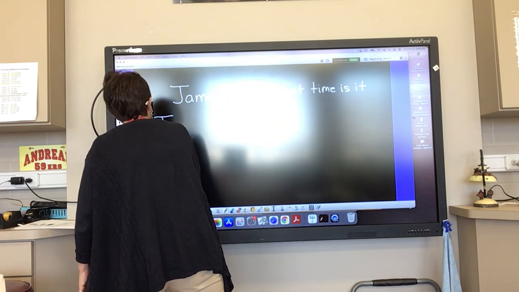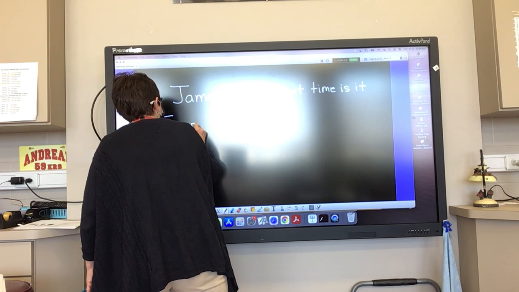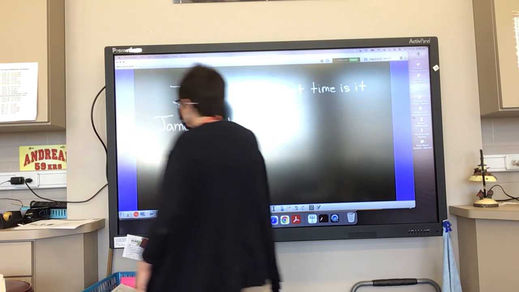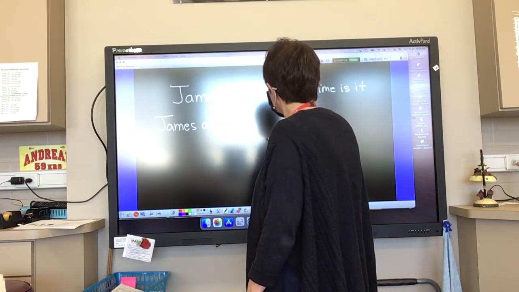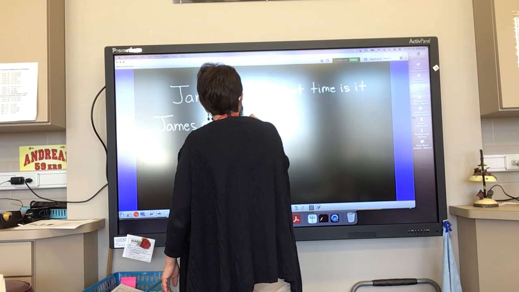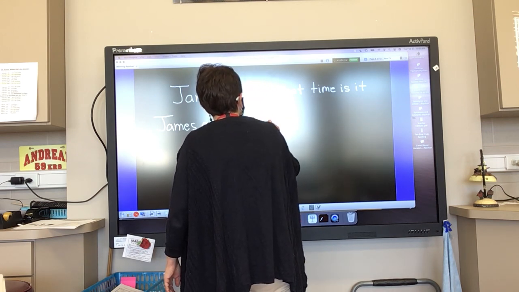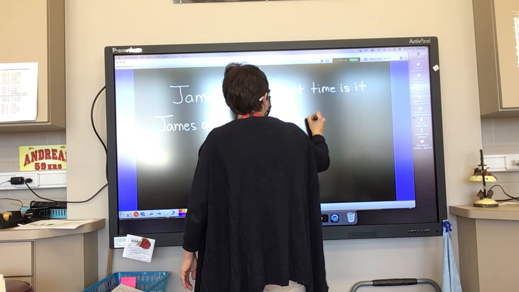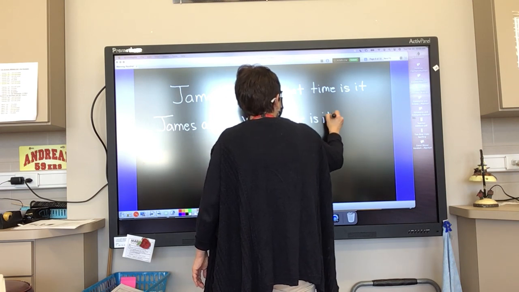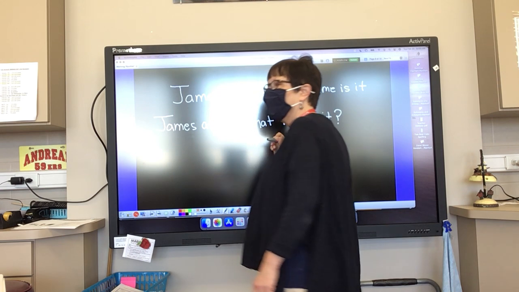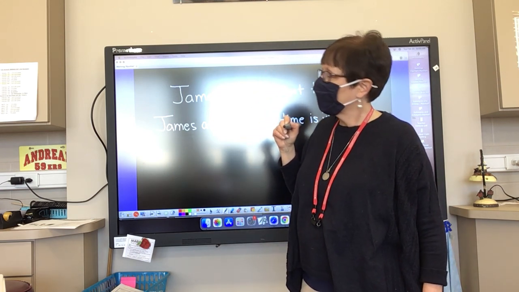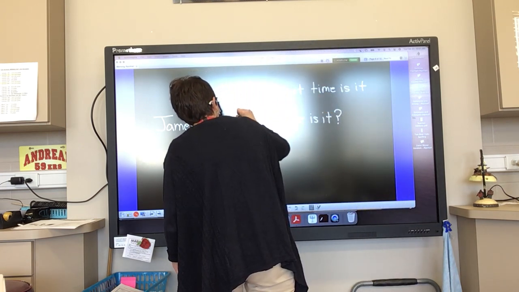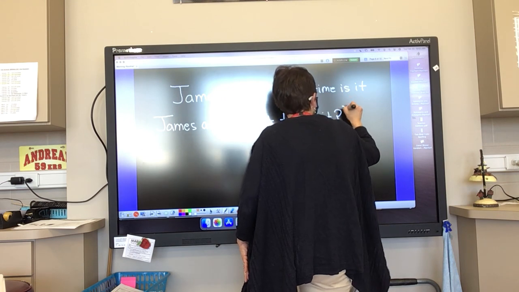So I'm going to rewrite this. James asked, comma. Now what? Uppercase the W in what? What else? And then right time is it? What time is it? And then add a question mark. Okay. Anything else? You have to add the quotation mark in front of the W. Oh, and what? Okay. In front of the W. And after the question mark.